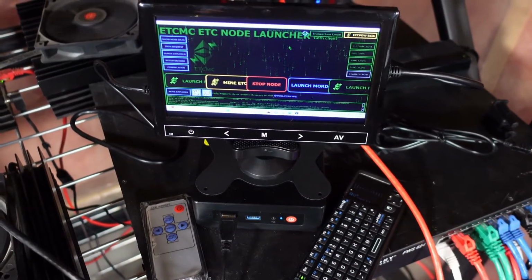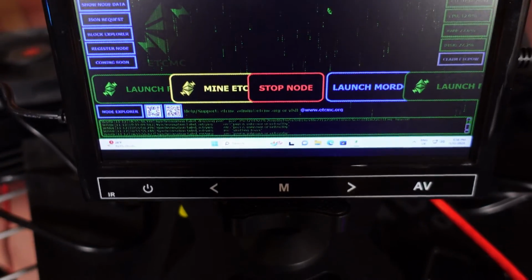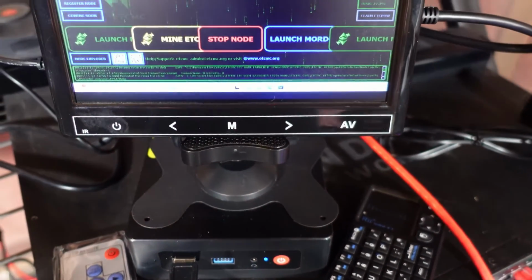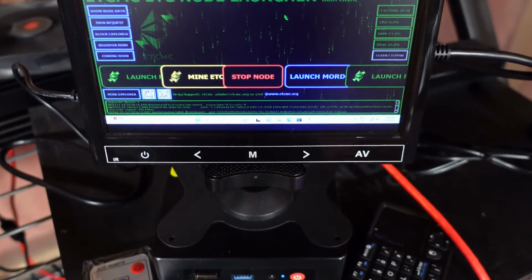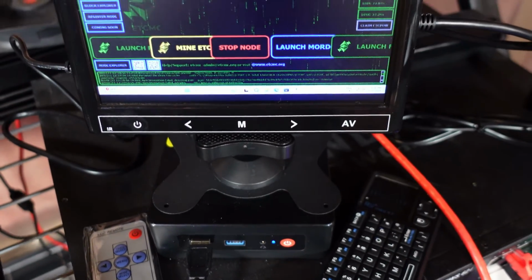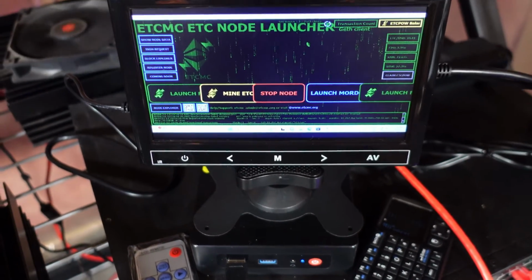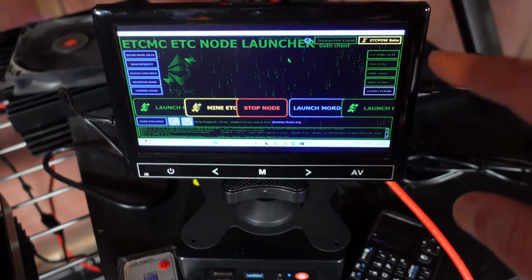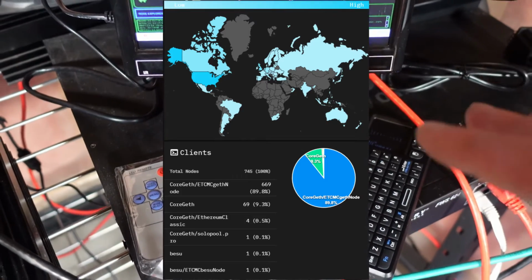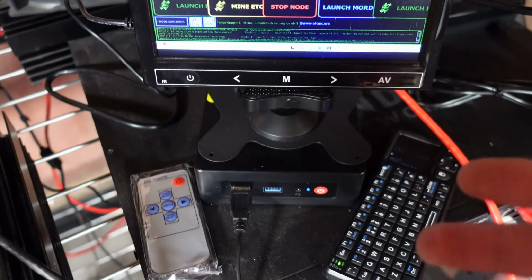I'm sure a lot of you already know what this node is all about. Just for a quick rundown, if you do not know, it is an Ethereum Classic node. It is validating blocks and everything on the Ethereum Classic blockchain. What's going on here is the ETCMC DAO, where the MC actually stands for mining community. The mining community got together, made this software, and formed a DAO. They have a smart contract on Ethereum Classic that pays you ETC POW coins to have these nodes running on Ethereum Classic. Something like 90% of Ethereum Classic now is running on these ETCMC nodes because they're so easy to set up. You don't need any computer smarts.